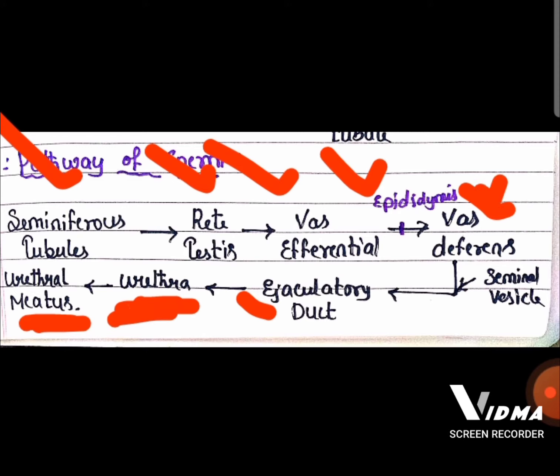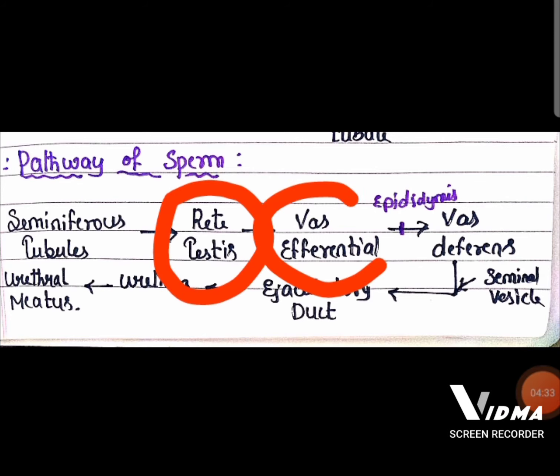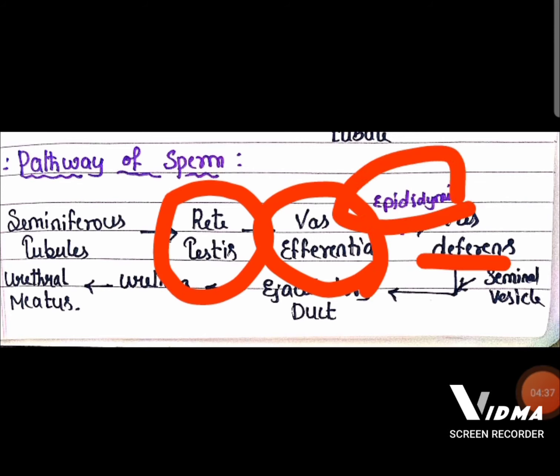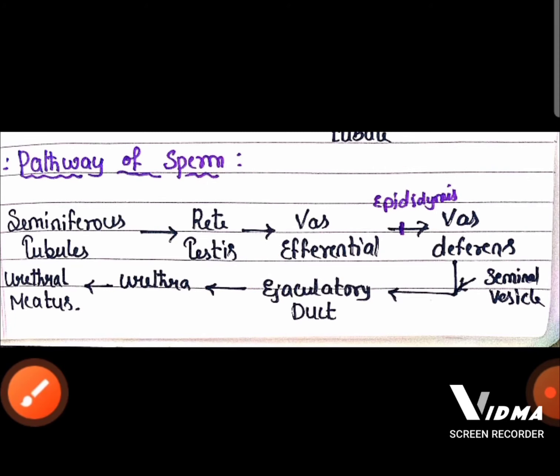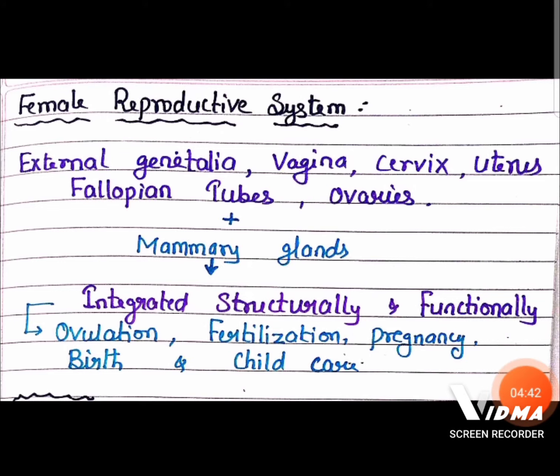After the vas deferens, the sperm are going to unite with the seminal secretion from the seminal vesicle. Together with that, it will come to the ejaculatory duct. So remember the pathway of the sperm: rete testis to vasa efferentia to epididymis to vas deferens, then finally to the ejaculatory duct. Now come to the female reproductive system.